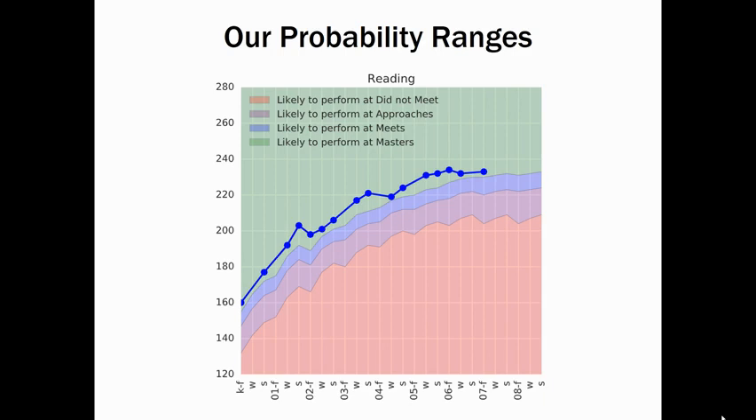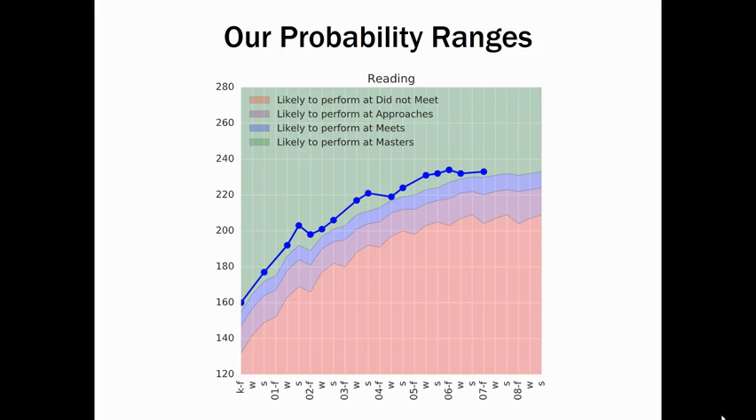A MAP score in the approaches range, shaded purple, indicates some knowledge of course content, but the student may be missing some critical elements. A student with a MAP score in this range may need additional support in the coming year. A 3rd through 8th grade student with a MAP score in the approaches range is likely to perform at the approaches level on STAR at the end of the year. A MAP score in the MEETS range, shaded blue, indicates strong knowledge of course content. A student with a MAP score in this range is prepared to progress to the next grade. A 3rd through 8th grade student with a MAP score in the MEETS range is likely to perform at the MEETS level on STAR at the end of the year.